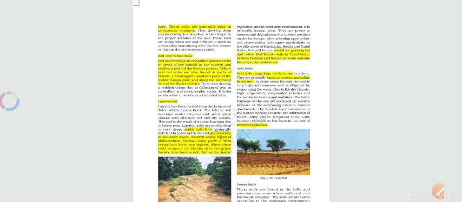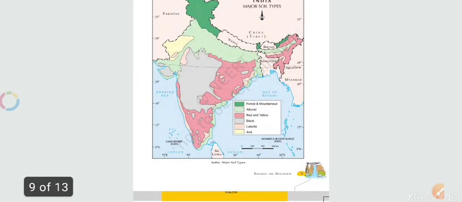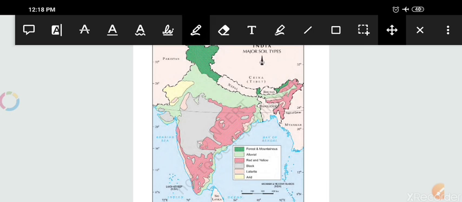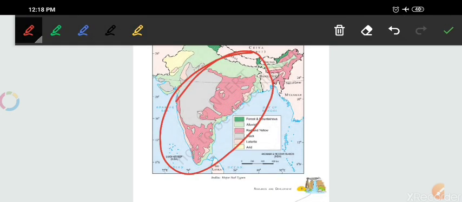Yellow and red soil are also found in a part of Odisha, Chhattisgarh, southern part of the Middle Ganga Plains, and along the predominant zone of the Western Ghats. Just for the sake of identification, you can figure out that our main portion is this area, and these are the seven sister areas. So this portion is covered by red and yellow soil.